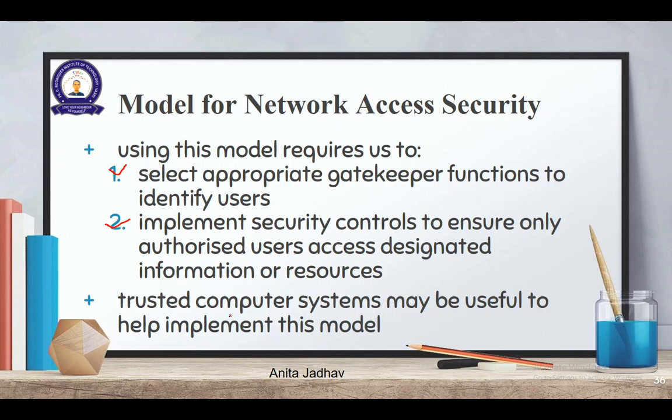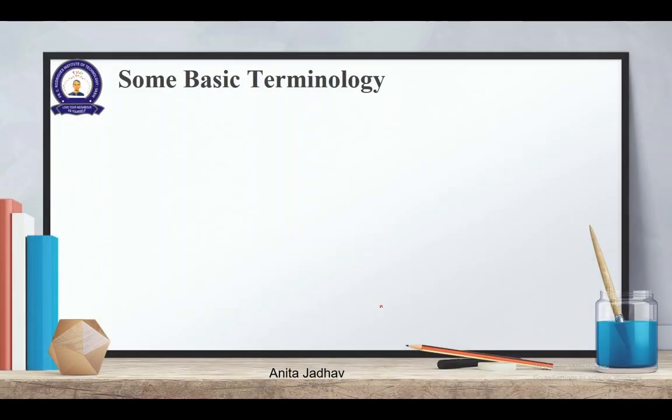So a trusted computer system is nothing but I can give this job to a third party. If I don't understand any mechanism, if I don't understand how the things work, let me give it to a third party whom we trust that they will be able to do this job properly.